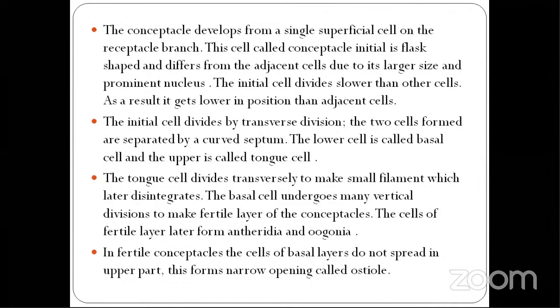The initial cell divides by transverse division. The two cells formed are separated by a curved septum. The lower cell is called the basal cell and the upper cell is called the tongue cell. So when it divides transversely, you have two cells, basal cell and tongue cell.